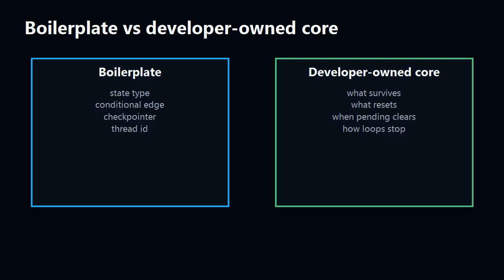The boilerplate is wiring a state type, adding a conditional edge, compiling with a checkpointer, and passing a thread ID. The developer-owned core is deciding which fields survive each path, when stale state is cleared, and how to prove the graph cannot get stuck in an endless clarification loop.